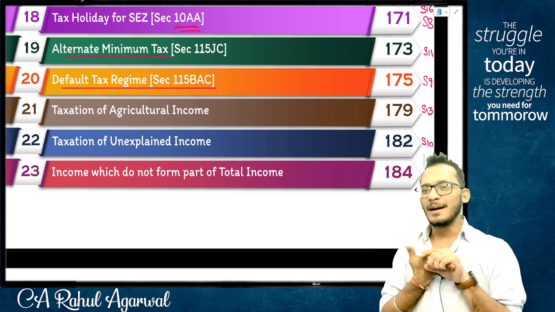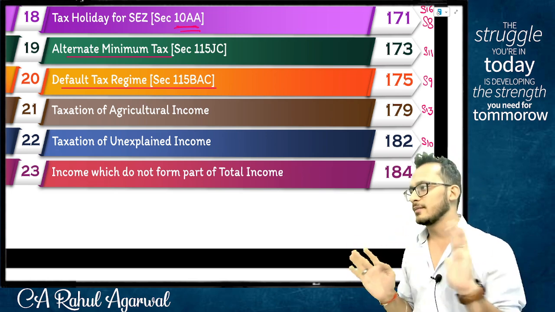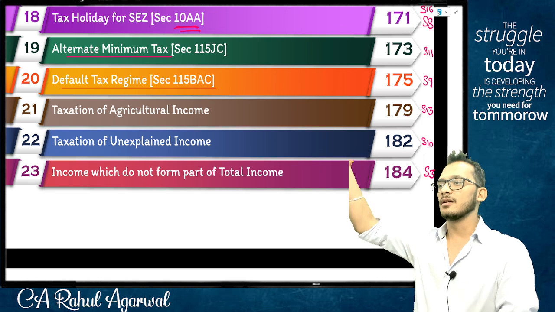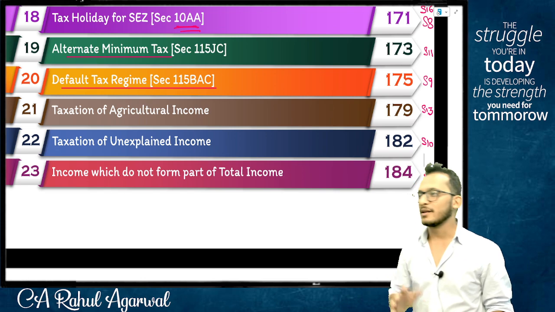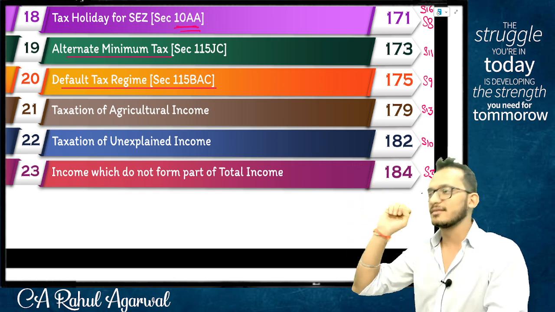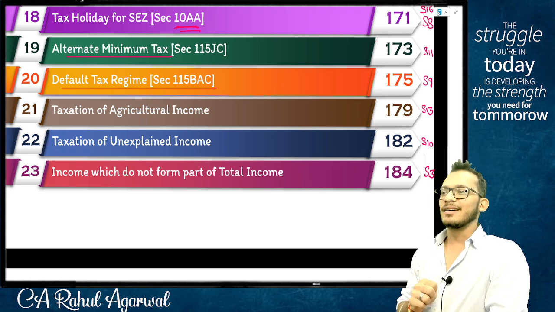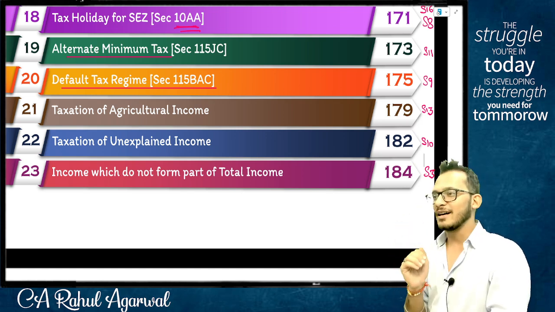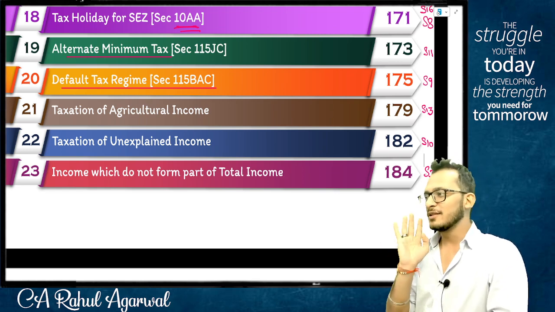Yes or no? Apart from that, people, chapter number 1, like I clarified earlier, is a good chapter for basics, but is not important for exams. There are only 2 topics which are tested from an exam perspective. One is circulars and notifications, and the other is the 5 examples. Apart from this, the chapter is not very critical, but I spent time for the last 4 classes because you need to know the foundation. It will be very ugly if you go to finals and we ask the same question. When you come back to any other faculty, you should be able to say, we have read it, we know it. That is what I wanted from you people. So that's why we spent so much time.